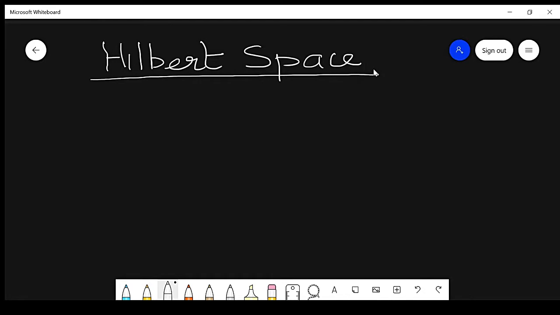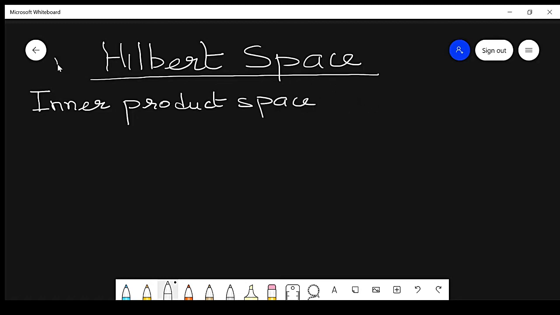In the previous chapter, we discussed normed and Banach spaces. Now, in this chapter, we will discuss the inner product space and Hilbert space. Inner product space and Hilbert space.